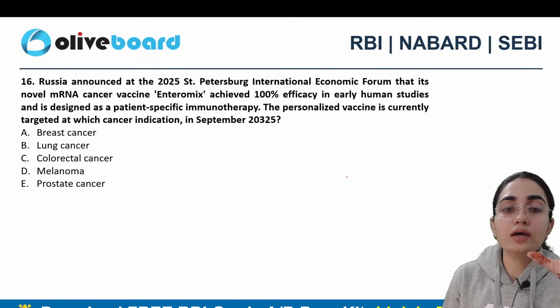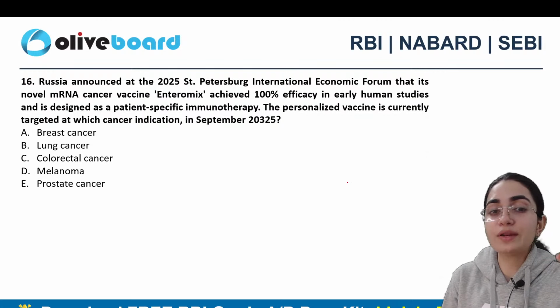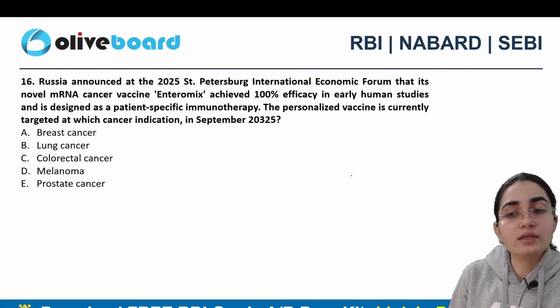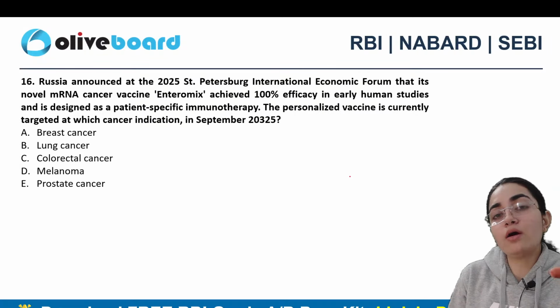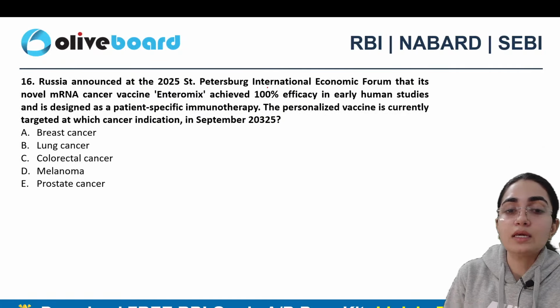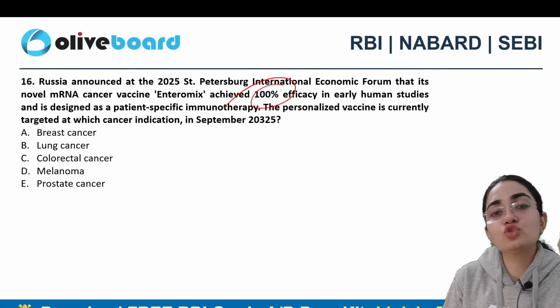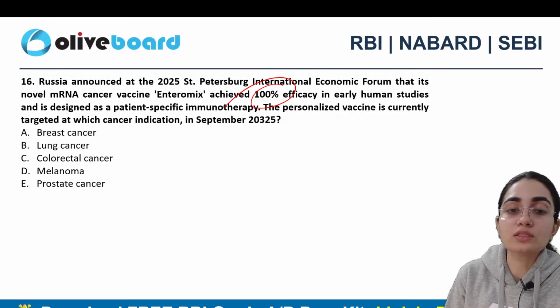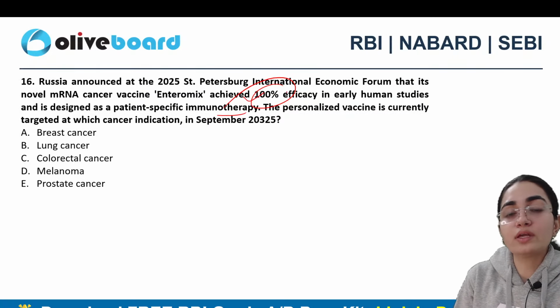Next, Russia announced at the 2025 St. Petersburg International Economic Forum that its novel mRNA cancer vaccine, Enteromix, achieved 100% efficacy in early human studies and is designed as a patient-specific immunotherapy as well.